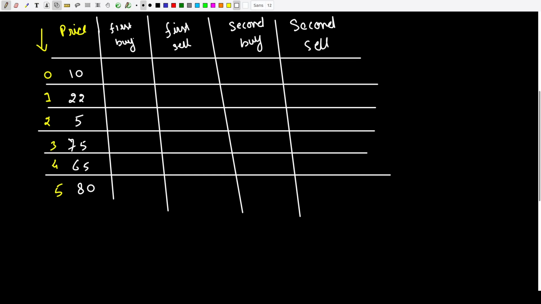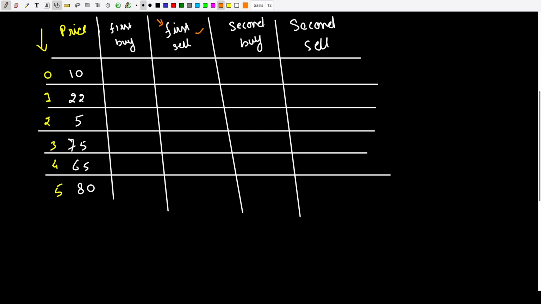Well, just to give you a heads up, in order to buy the stock optimally, I need to buy that stock at the minimum price possible, right? Similarly, the first sell is you sell the stock in such a way that you maximize your profit. Okay, and then once you have bought and sold the stock for the first time, then the remainder amount or the profit which you have made is something which will be there with the variable first sell, and then with this first sell you go ahead and buy the second stock.